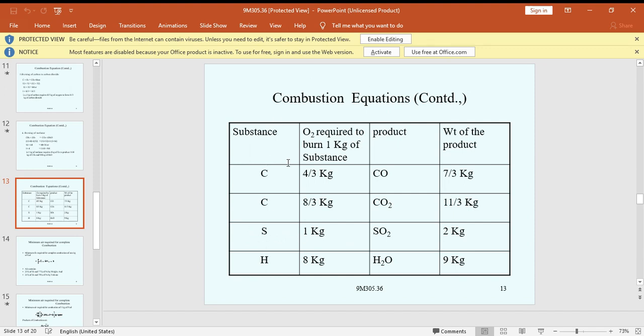Here the table lists the substances: carbon, sulfur, hydrogen. O2 required for burning 1 kg of each. For carbon burning to CO it requires 4 by 3 kg, product CO 7 by 3 kg. For carbon to CO2, 8 by 3 kg, product CO2 11 by 3 kg. Sulfur 1 kg, SO2 is the product, 2 kg. Hydrogen 1 kg requires 8 kg, H2O product 9 kg.